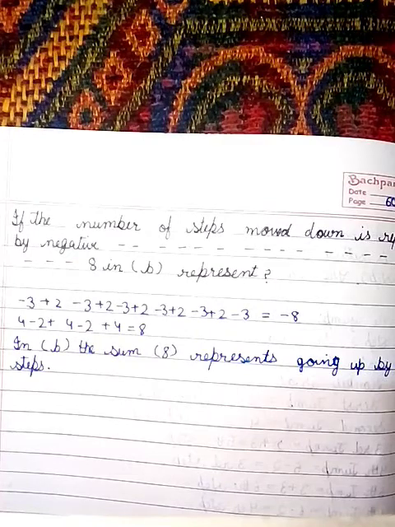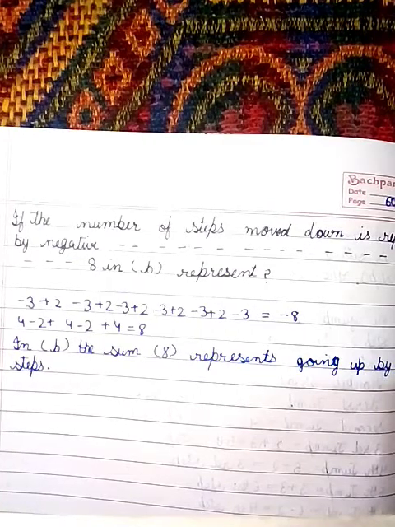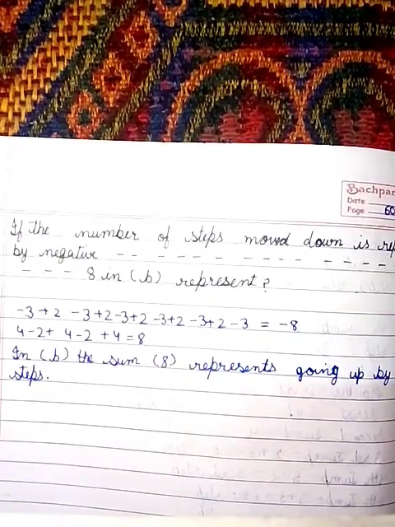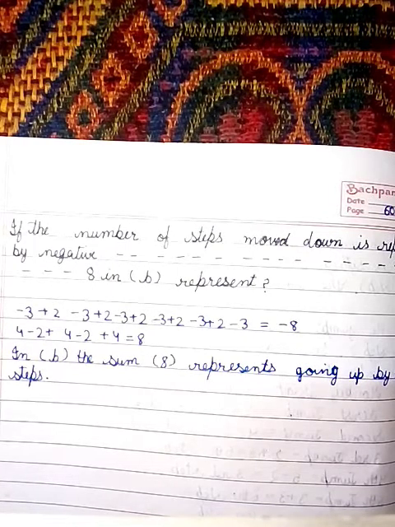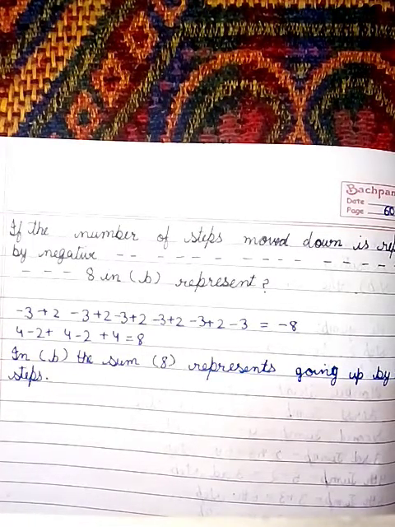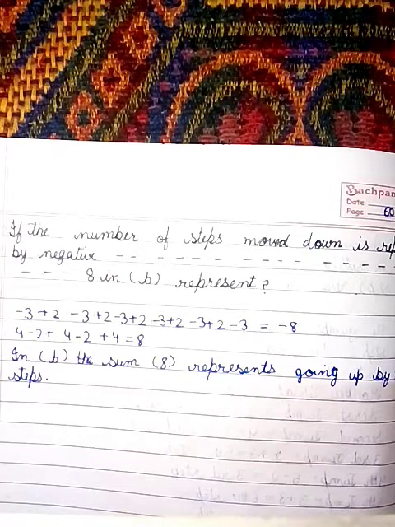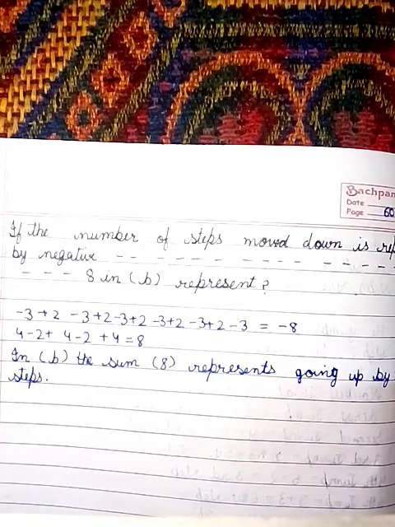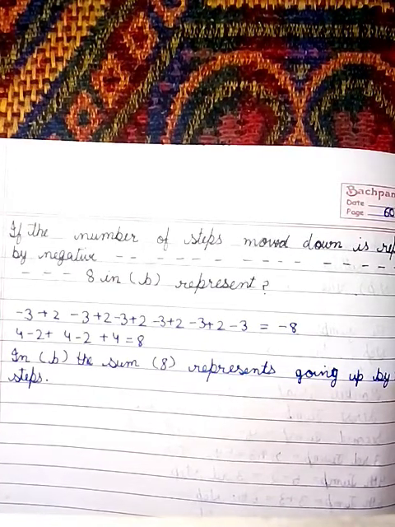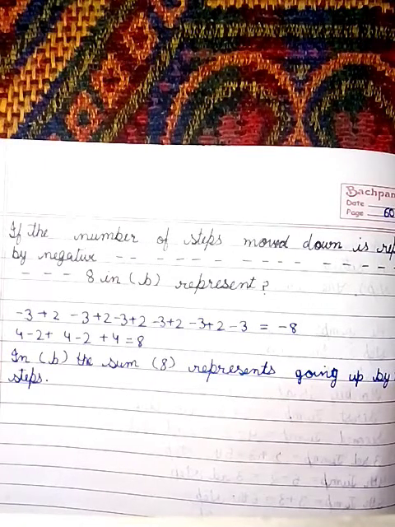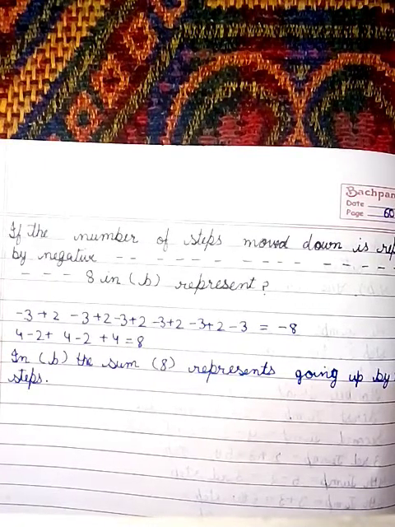Now, part C of question number 10. If the number of steps moved down is represented by negative integers and the number of steps moved up by positive integers, represent his moves in part 1 and part 2 by completing the following. In A, the sum minus 8 represents going down by 8 steps.